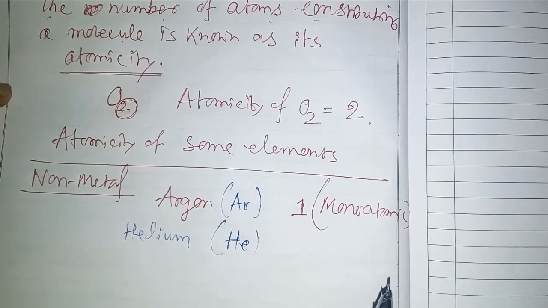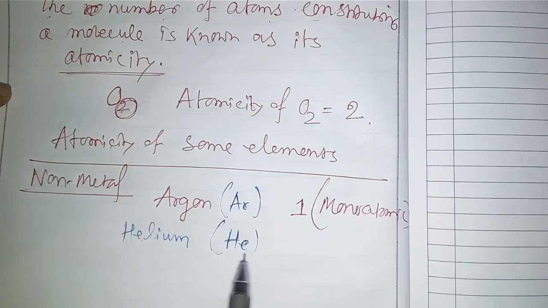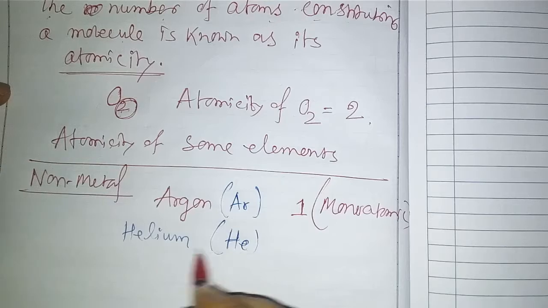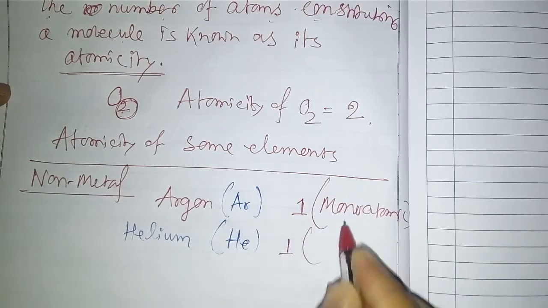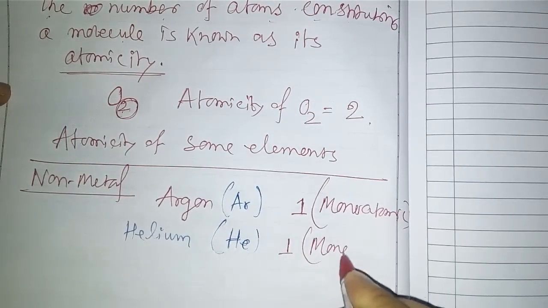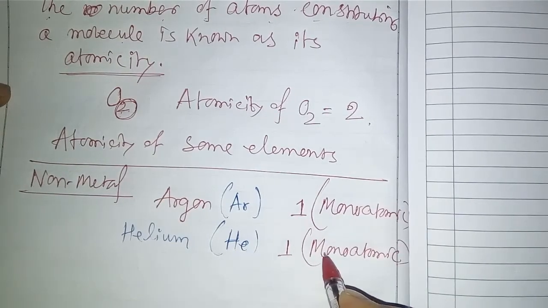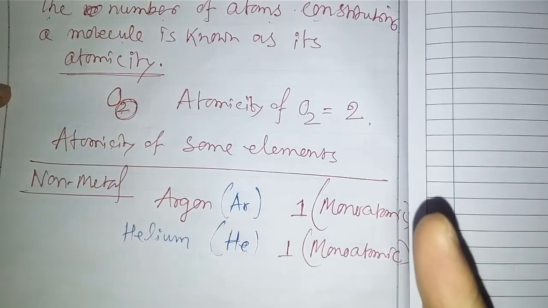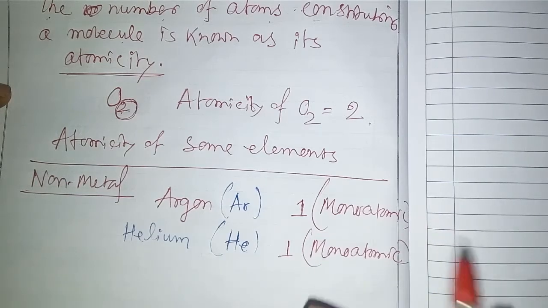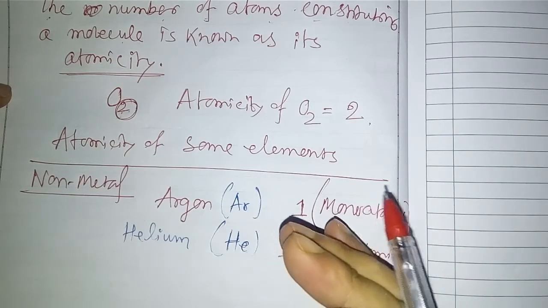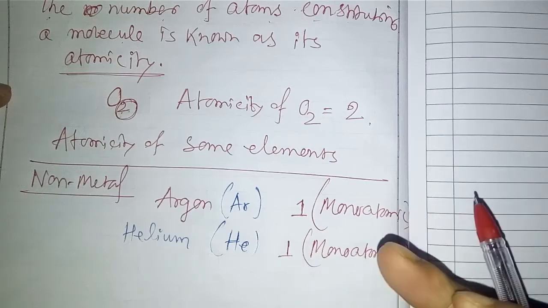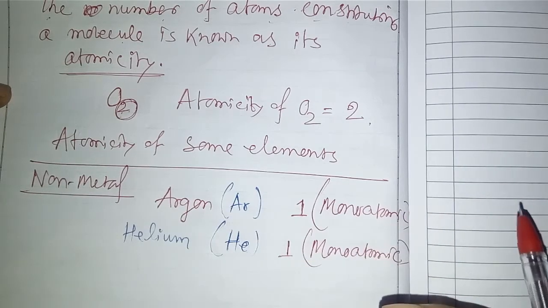The atomicity of helium is only 1, so it is also monoatomic. If a single atom is present, that means mono. If two atoms are present, that means di.